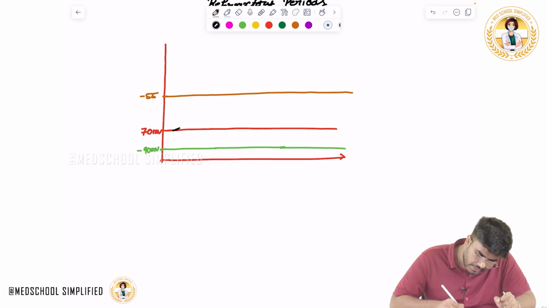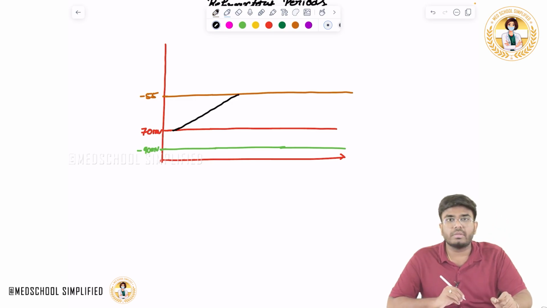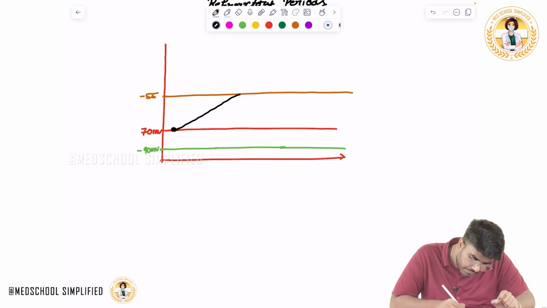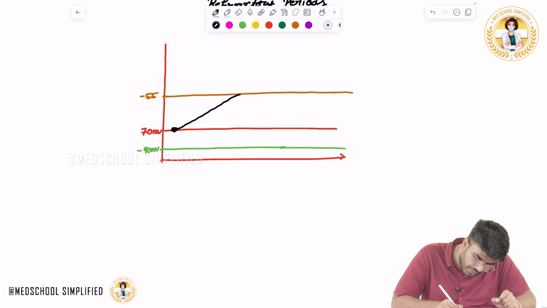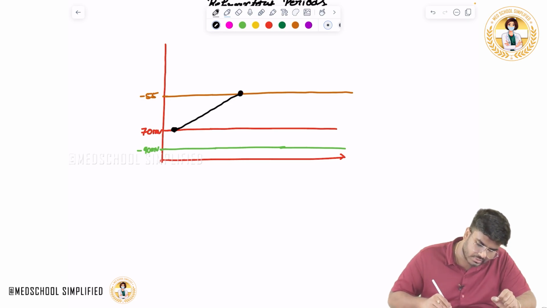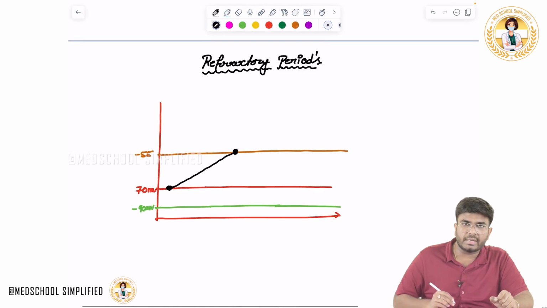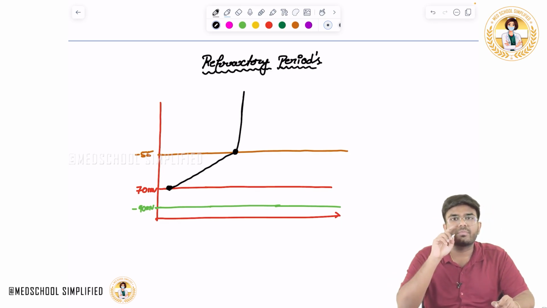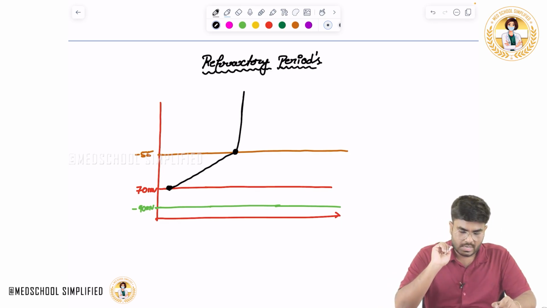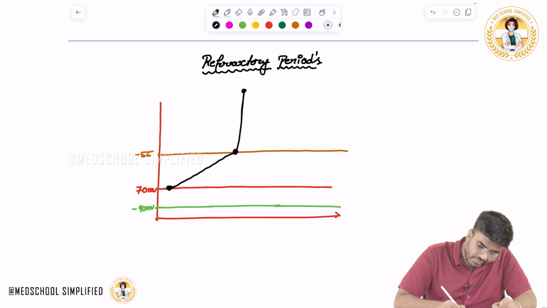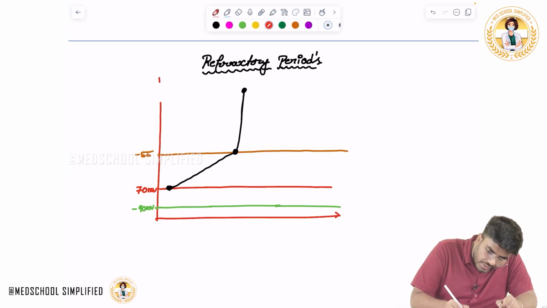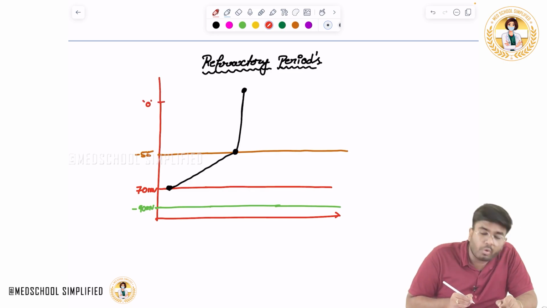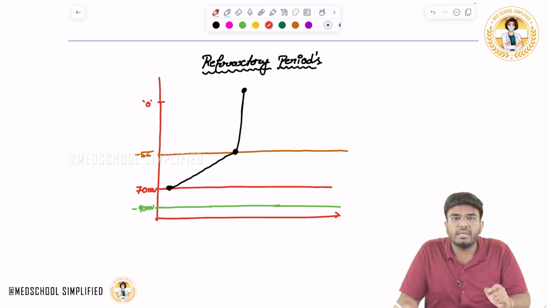Resting membrane potential will go to the threshold potential. If it is a powerful enough stimulus, the voltage will go from minus 70 millivolts to minus 55 millivolts. Threshold attained. Once the threshold is attained, immediately what happens? There will be depolarization. Membrane voltage is becoming positive. Whenever there is an overshoot, when it is going above 0, and it's becoming plus 10, plus 20, immediately what happens?